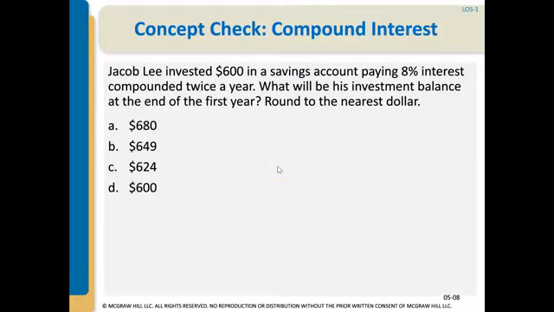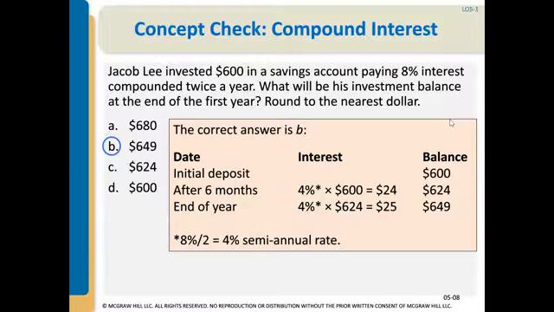Quick check. Jacob Lee invested $600 in a savings account paying 8% interest compounded twice a year. What will his investment balance be at the end of the first year, rounded to the nearest dollar? You can hit pause and do the math right now. And hopefully you got the answer of $649. And this is how it's calculated.